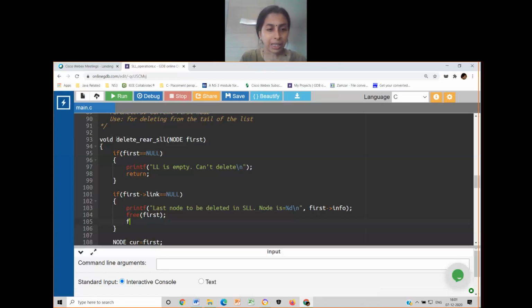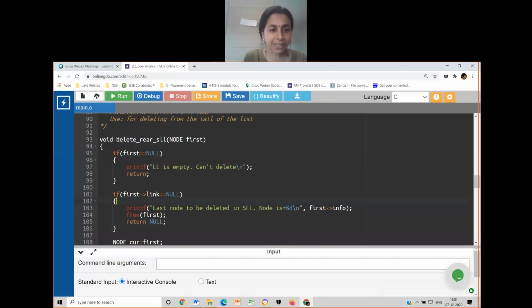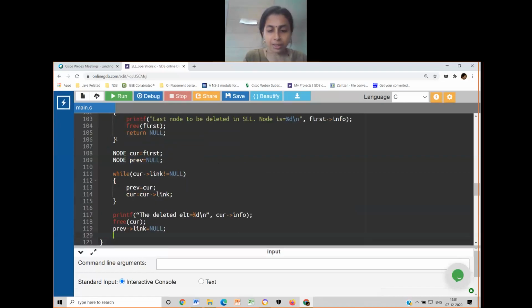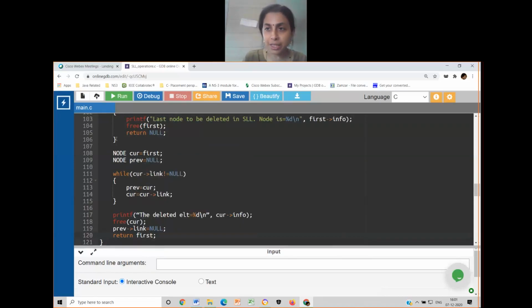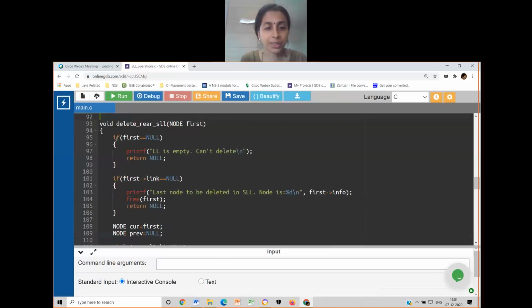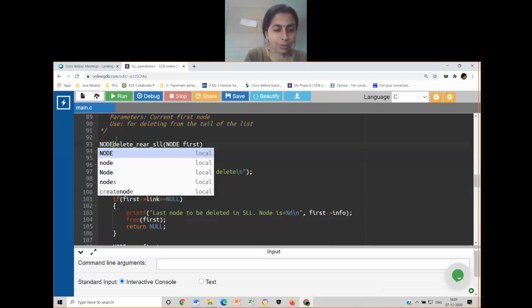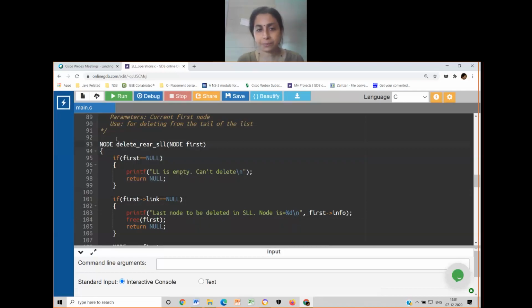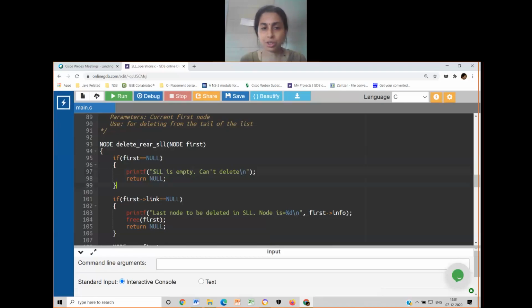If I return, I will be returning null here, and definitely I'll be returning null here. And definitely I have to return first here. Please note the changes that I have done. Any doubt at this point? And when I return something, definitely the return type has to be struct node star. Comment quickly. Have you understood this? The whole function, have you understood this?